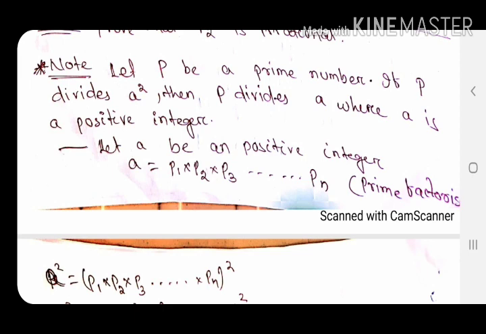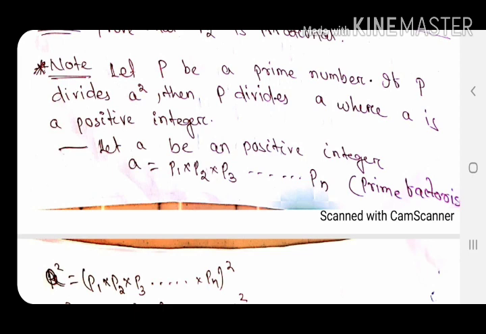The proof is not required, but we'll try to understand this a little bit. Let a be a positive integer, then I am prime factorizing a as p1 p2 up to pn, where they are different primes, there may be many prime numbers.